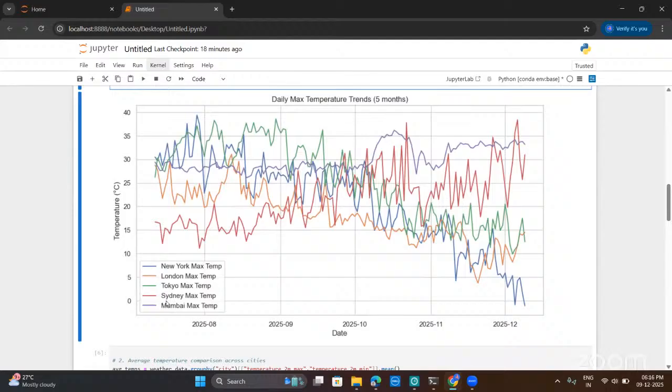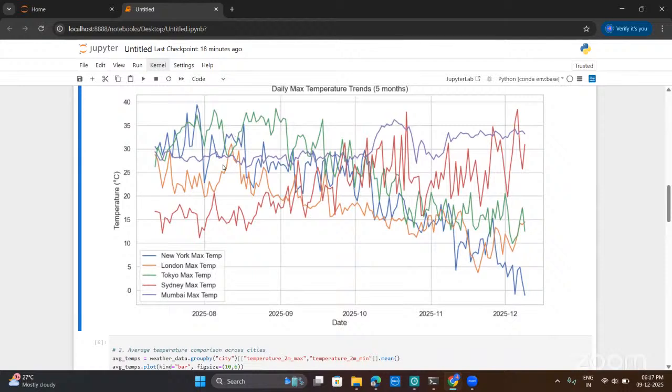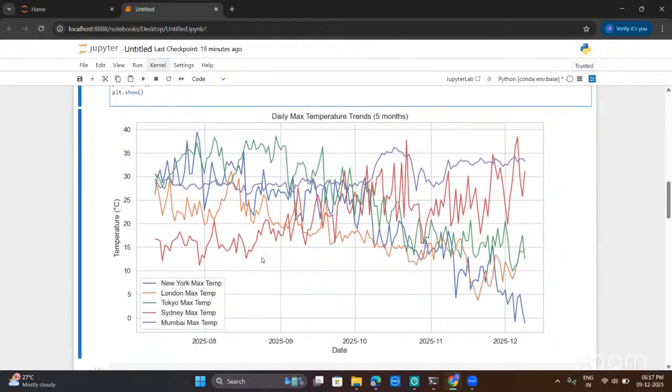In Sydney the maximum temperature was low and now it has increased. Here we can observe that Sydney and Tokyo are behaving differently, so we can see the temperature variations and get these insights from this line chart.